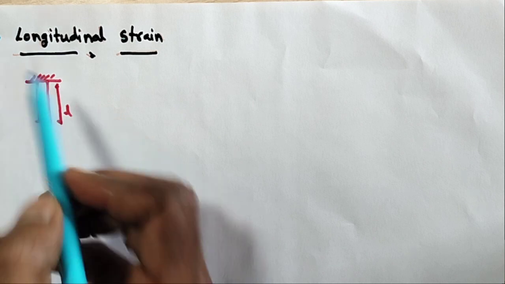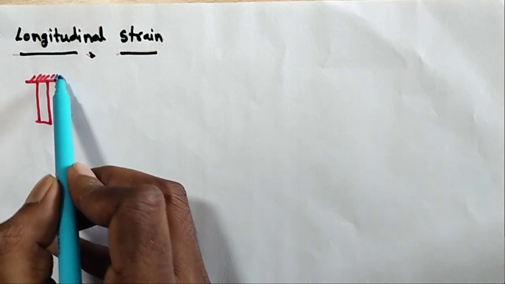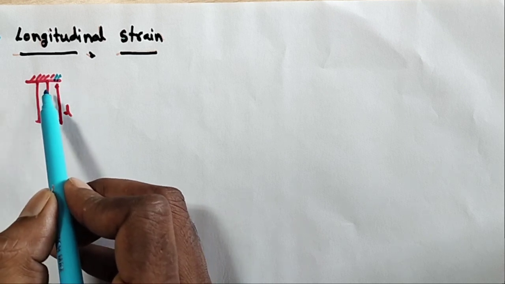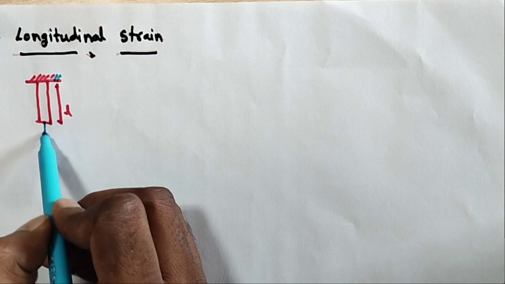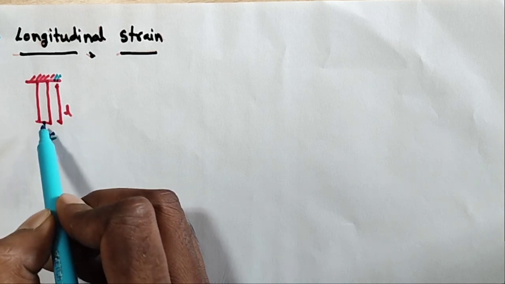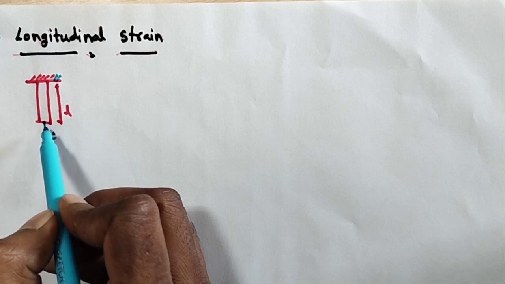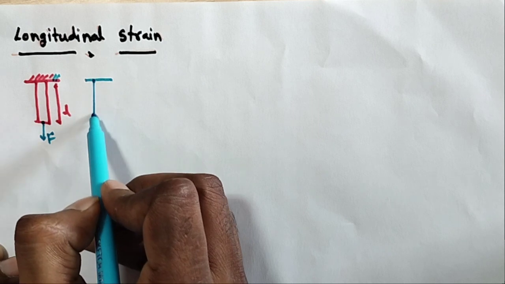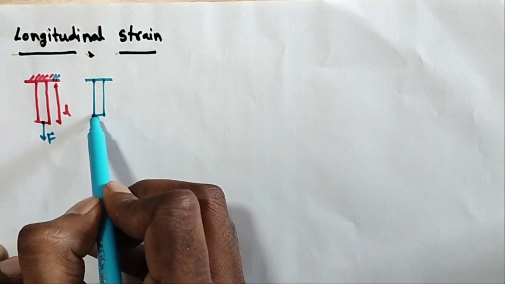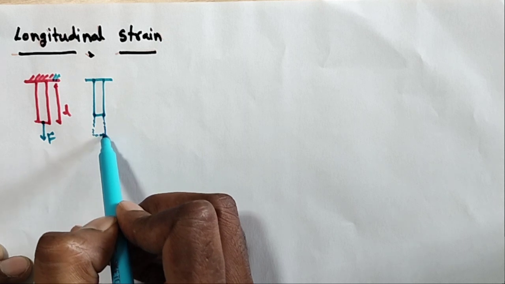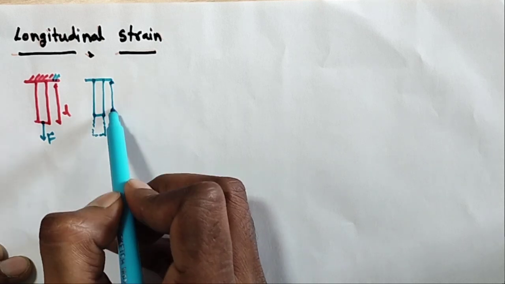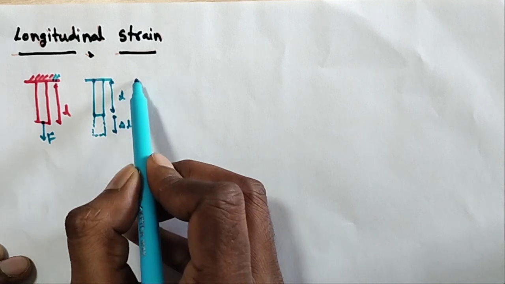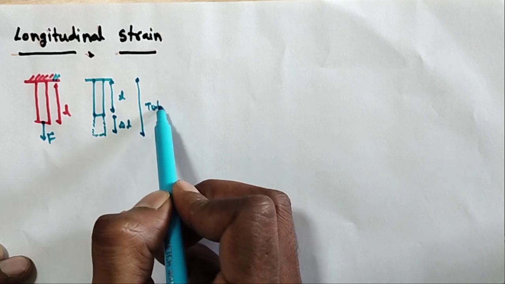Longitudinal strain, first one. Here I am taking one wire of length l, initially hanging from a rigid support. When a stretching force F is applied normally to the face, what happens here? Its length will increase. This is the original length L. After the force is applied, this is the final state. This is the length L, and this is the increase in length, delta L. So this is the total length.